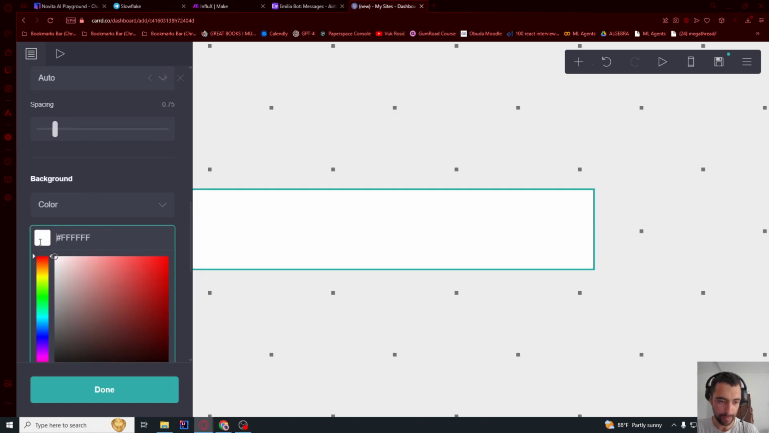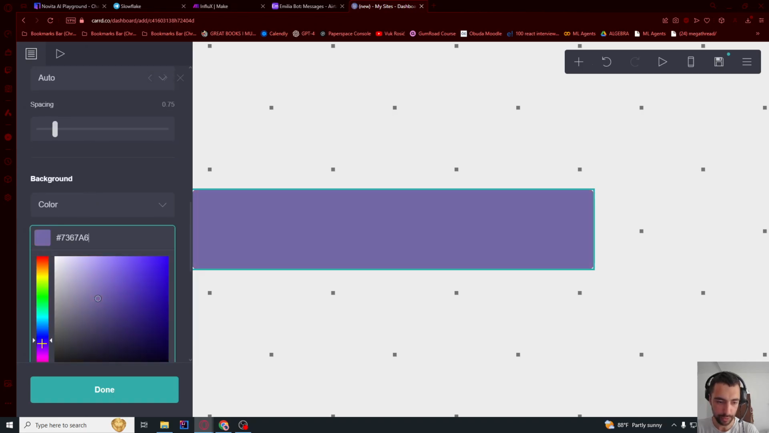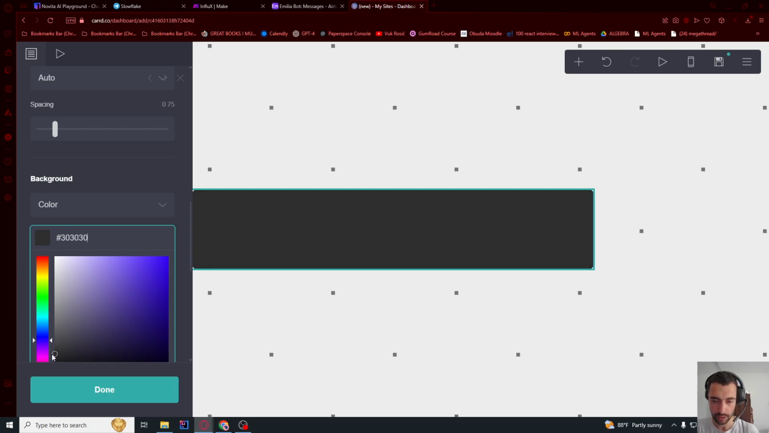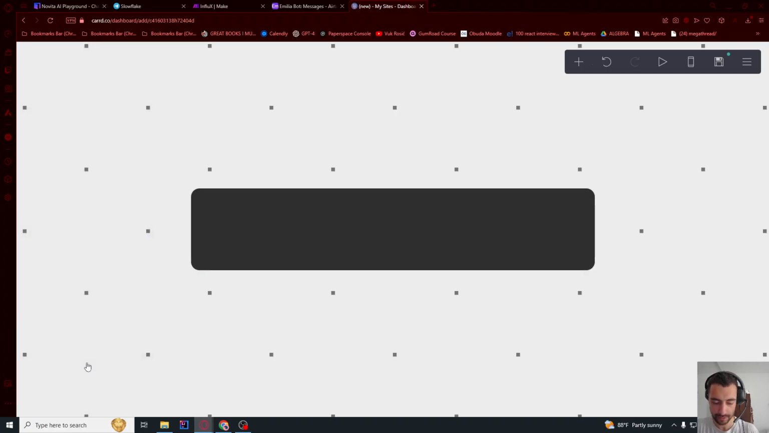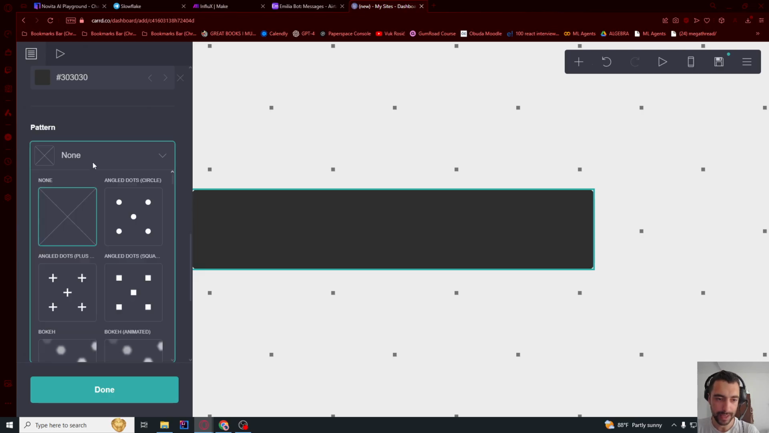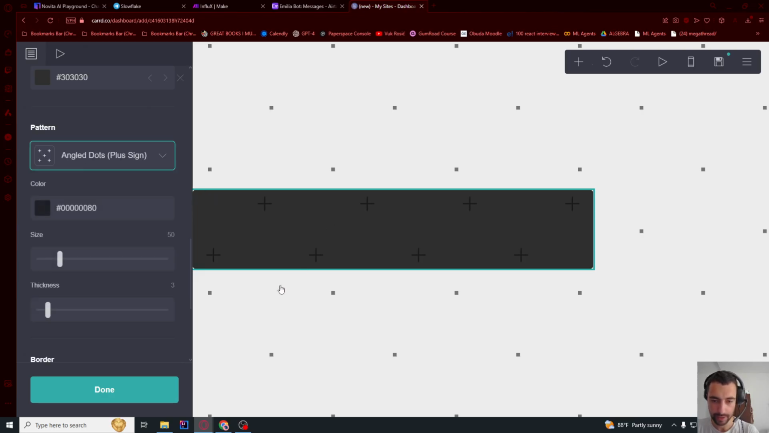Now let's go to the background color. I want to put some kind of dark blue or dark like this. Done. Maybe we want some pattern as well here, like that. You can choose pattern color and pattern size.